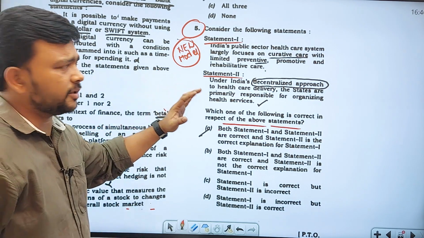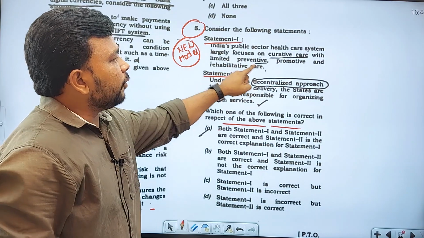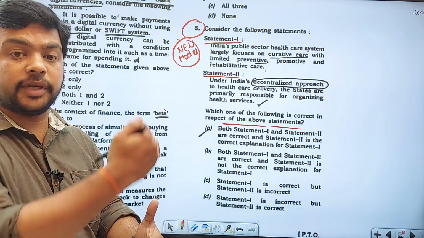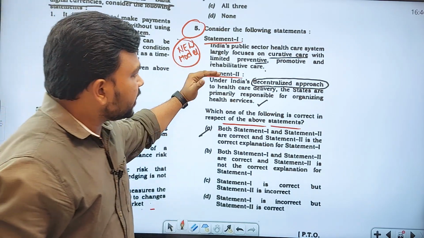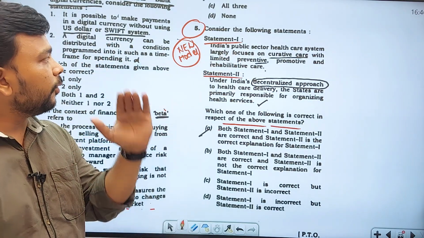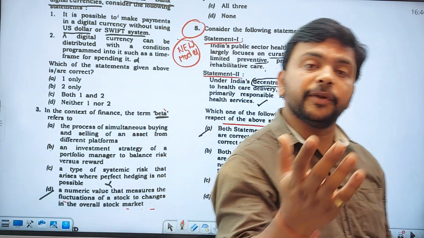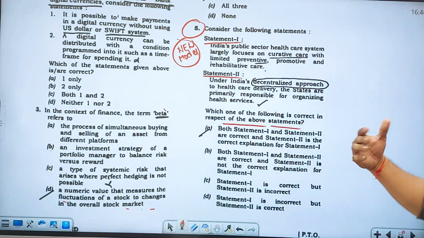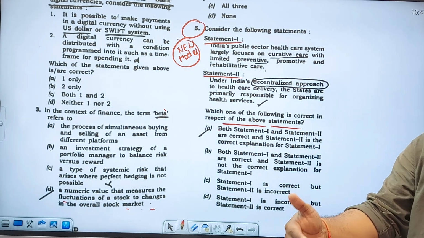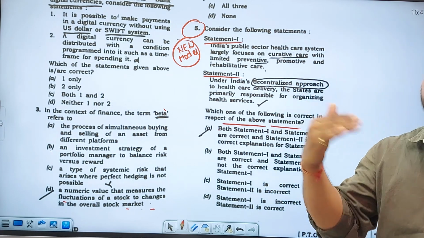It is a health related system question. India's public sector healthcare system largely focuses on curative care, that means after the disease, what steps you have to take to cure the disease, with limited preventive, promotive and rehabilitative care. So India's public health sector doesn't focus on the preventive aspect, rather it focuses on the curative aspect. That means, to prevent diseases from coming, it will not take the proper steps. That is the meaning.